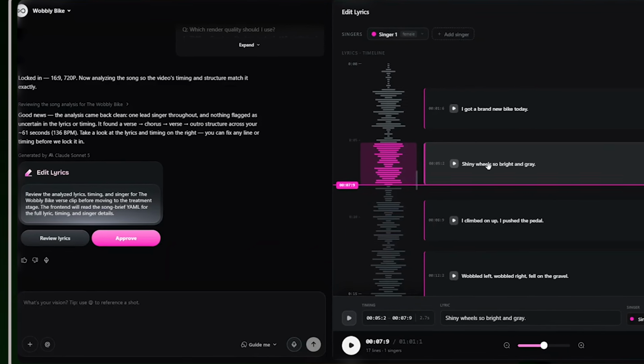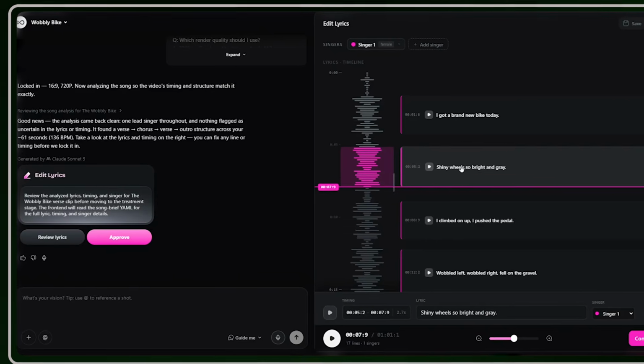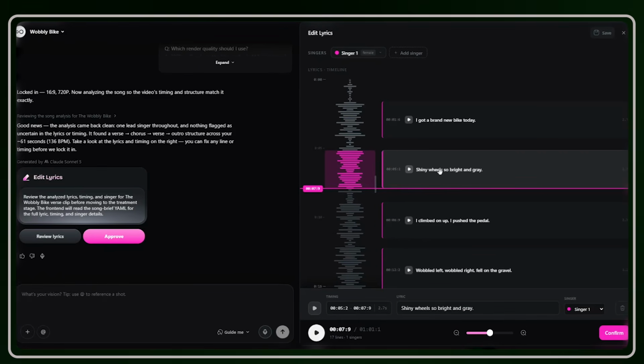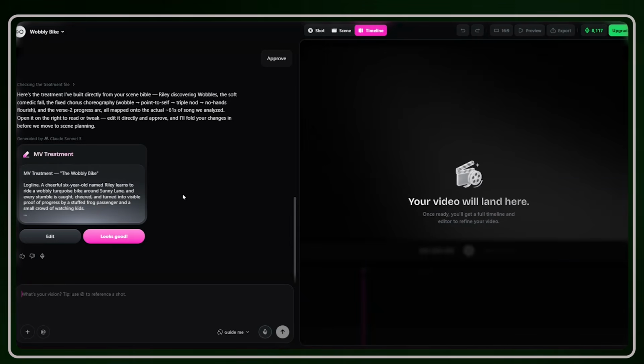If there is a specific word that has been misspelled or a specific word that is missing, when you click on that specific line, you see the lyrics here. From there, you can simply edit anything, remove, add, or make any necessary adjustment. Once that is done, all you have to do is click on confirm and everything will be approved. And after that, what you want to do is go through your MV document.